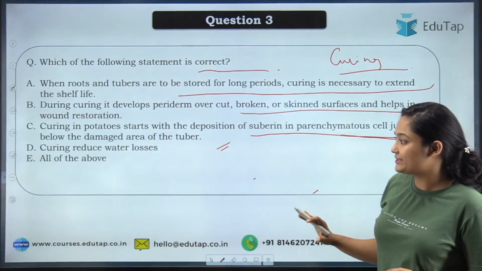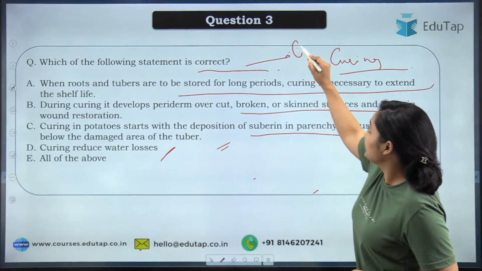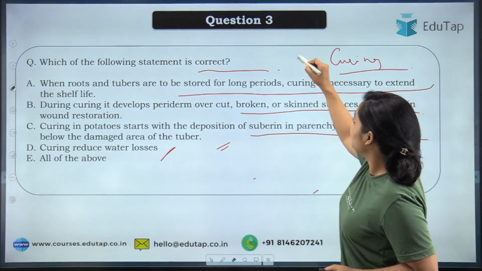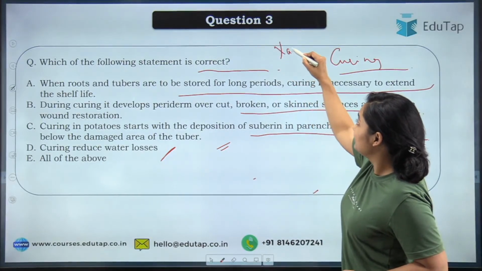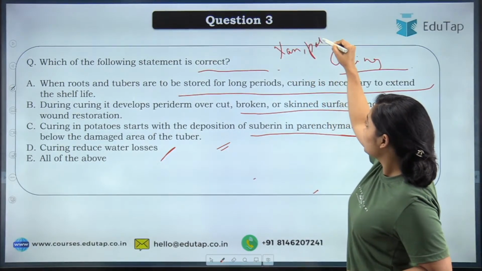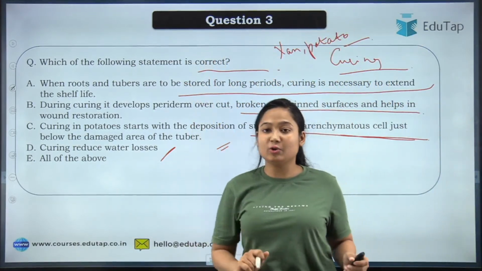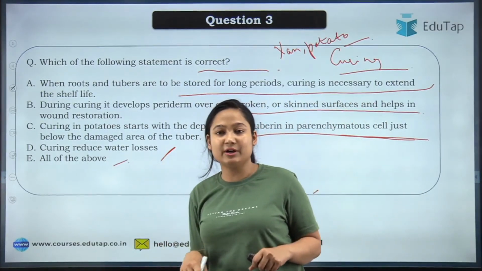So now we will understand what the curing process is. I have told you this usually goes in the tuber crop. Tuber or root crops, that means yam, potato. So in all those crops, we will see the curing process going on. So Rajeshwari is going with option E, that is all of the above.